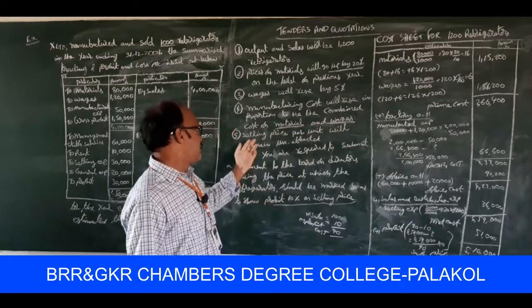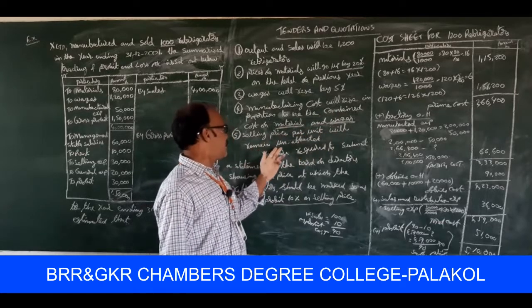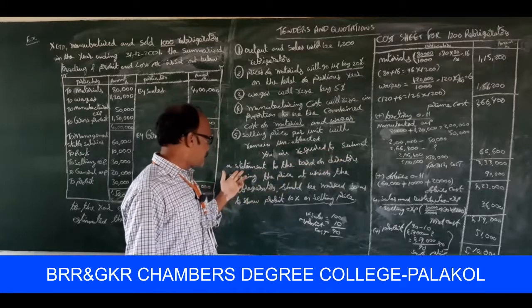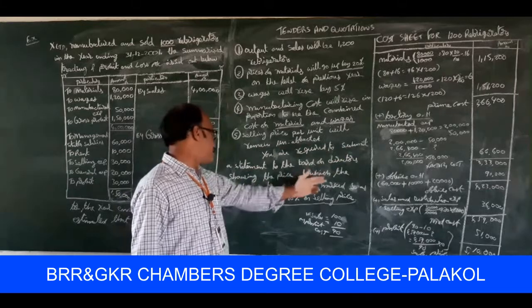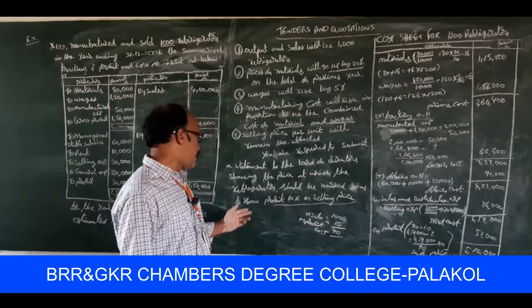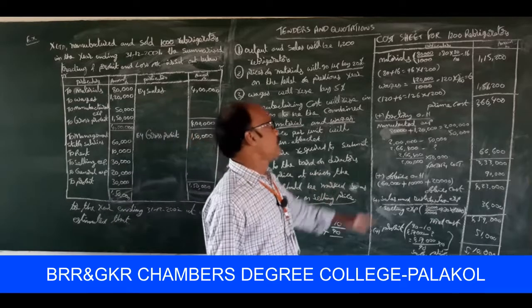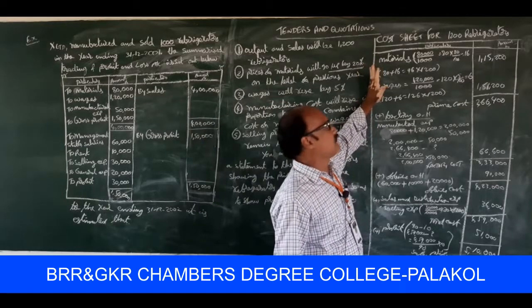Selling price per unit will remain unaffected. You are required to submit a statement to the board of directors showing the price at which the refrigerator should be marked so as to profit 10% on selling price. This is the quotation price for 1,200 refrigerators.